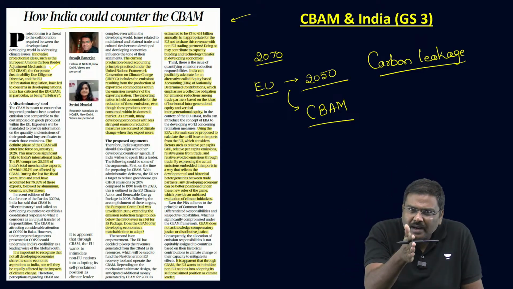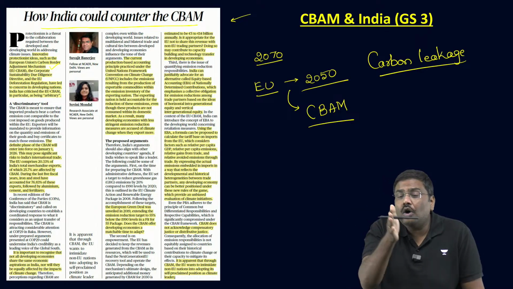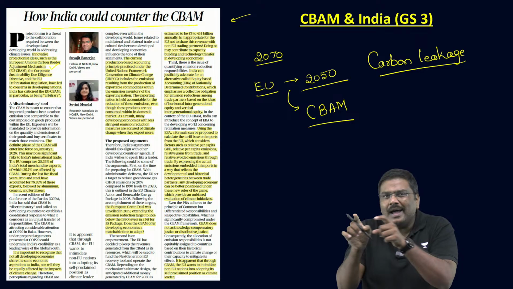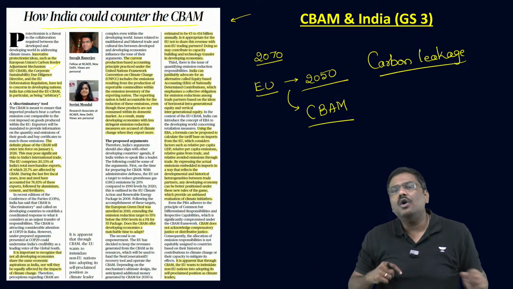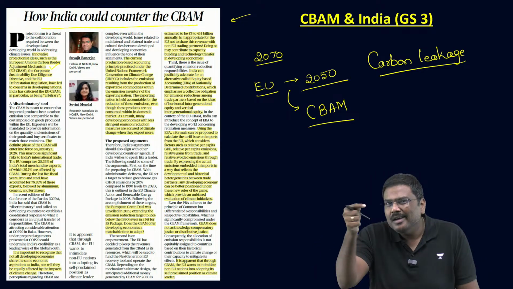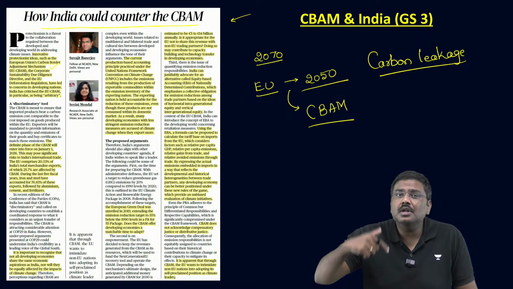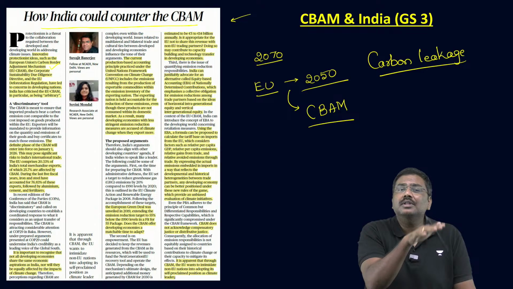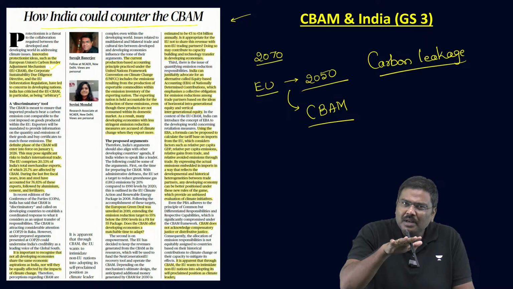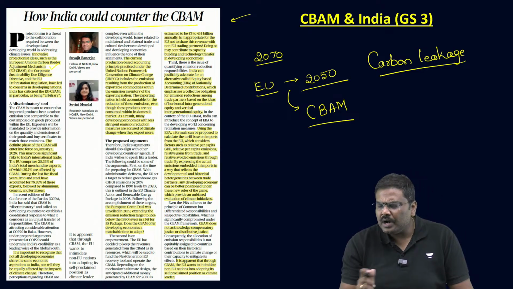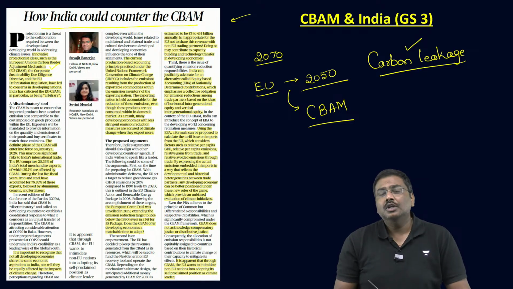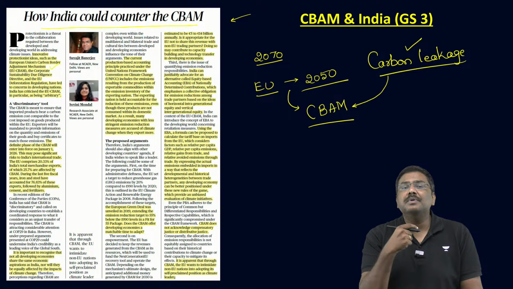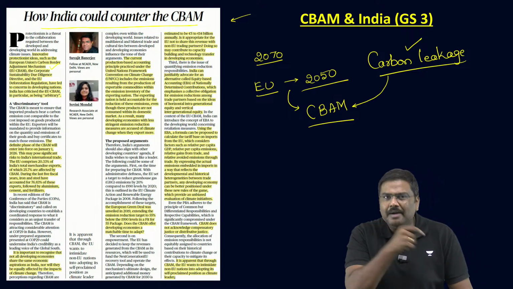That is, they are exporting the manufacturing, or they are basically taking the manufacturing out of European Union and giving it to countries or other manufacturers located in other countries, which will cause a lot of emissions or much higher emissions compared to the standards within the European Union. This is called carbon leakage. Now to address the problem of carbon leakage, European Union has proposed CBAM.